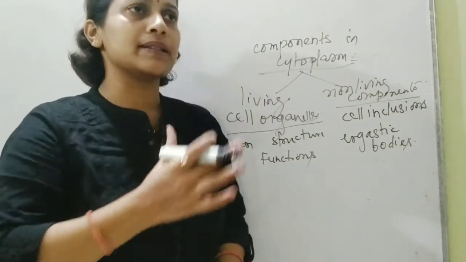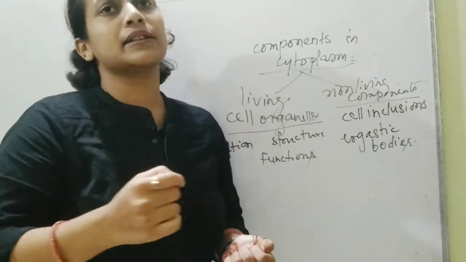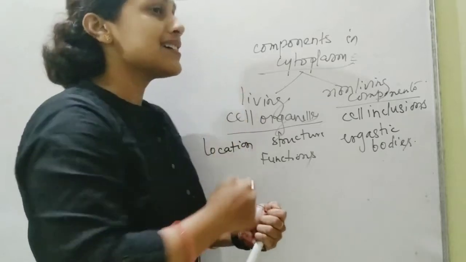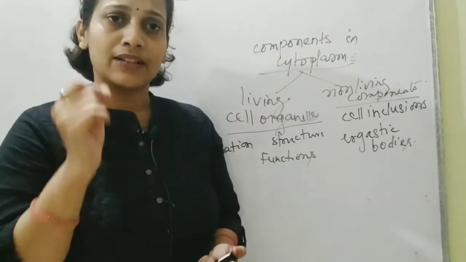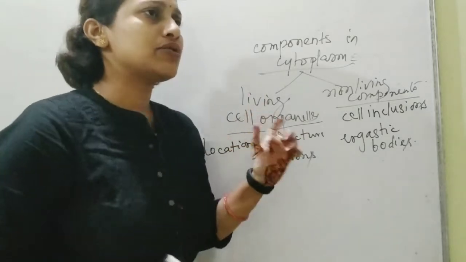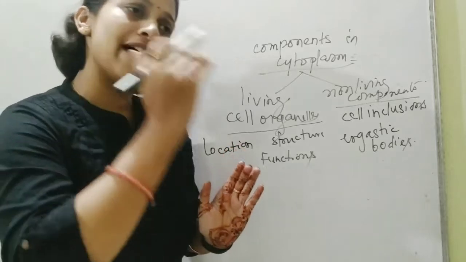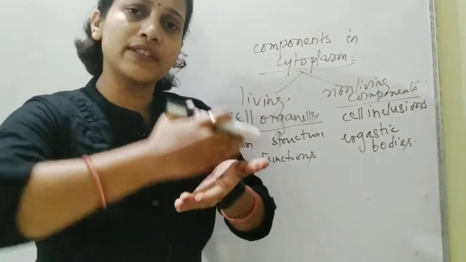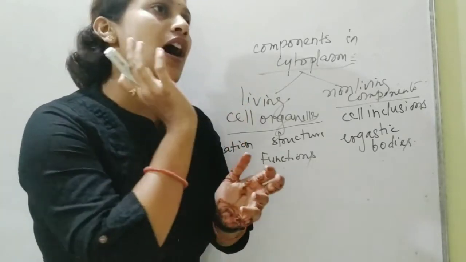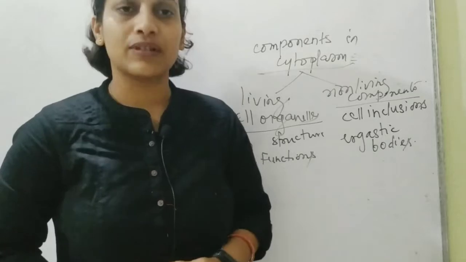Yes, it is the cytoplasm, but from the exam point of view, now I'm mostly targeting the ICSE and the CBSE students. Whenever you are asked about the location and function, generally this type of question comes, and for that you need to be very focused that whenever you're writing about the location, you have to write the cytoplasm of the plant cell or animal cell or just cell. Now how will you differentiate where to write the plant cell, where to write the animal cell, and just use the word normal cell?